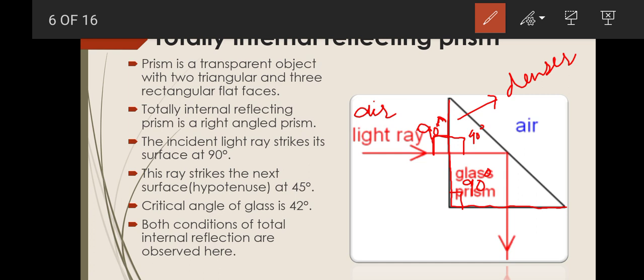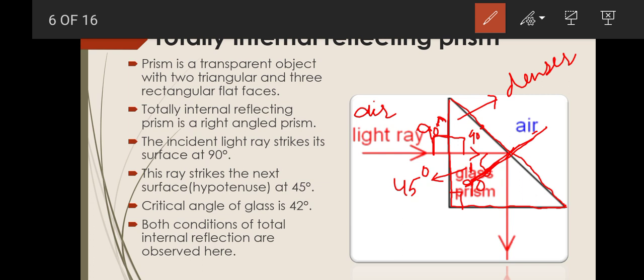Now what is happening then? This light ray, after entering in the glass, will strike the inclined surface of the prism. Here it is, the inclined surface. How will it strike this face? If we draw a normal here, we can find this angle, that is angle of incidence. It will be measured as 45 degrees. This light ray strikes the next surface at 45 degrees, and keep in mind that critical angle of glass is 42 degrees.